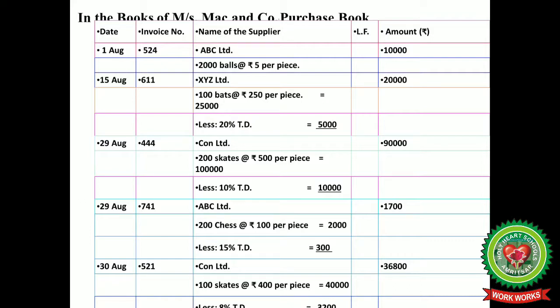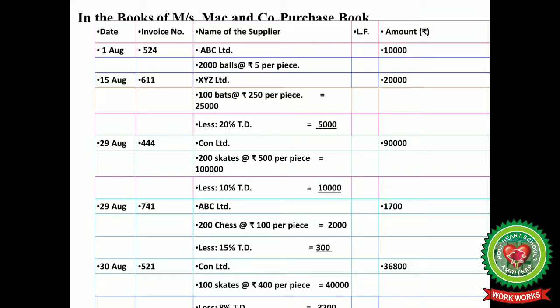Next company is Con Limited, 200 skates at the rate of 500 per piece, that is 90,000, because from 1 lakh rupees we have deducted 10% trade discount. Then for 200 chess pieces at 100 per piece, that is 2,000 less 15% trade discount 300, and net amount is 1,700.